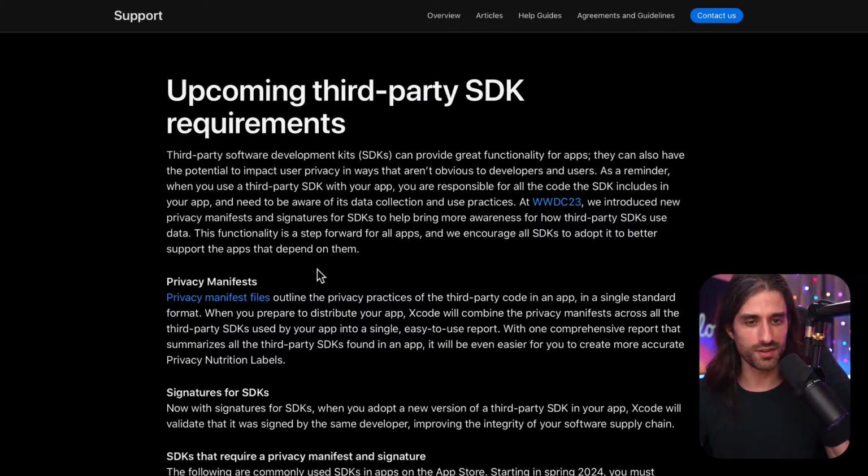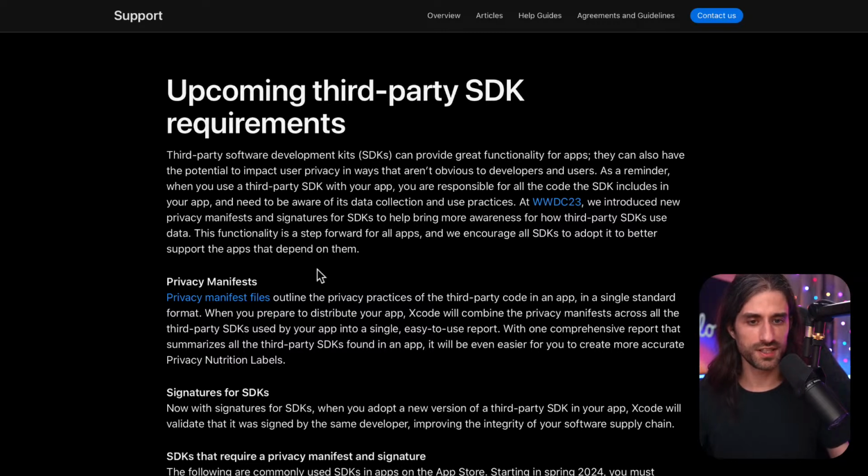So the nutrition label that informs the user on which information is being collected by an iOS app and for which purpose.